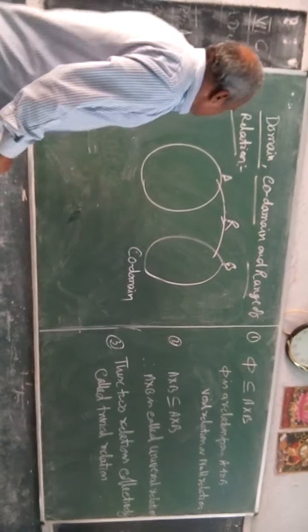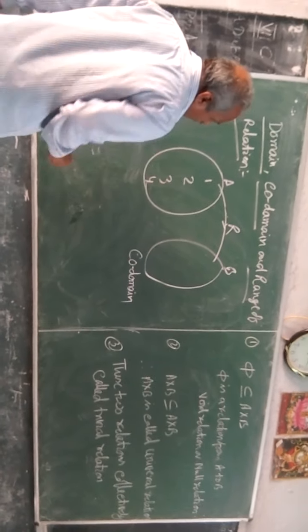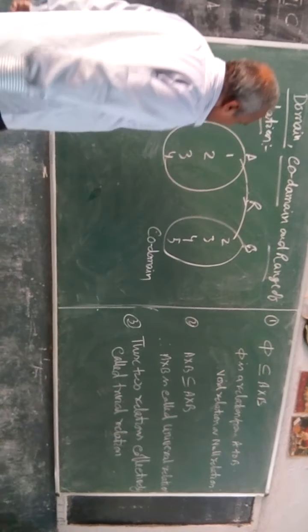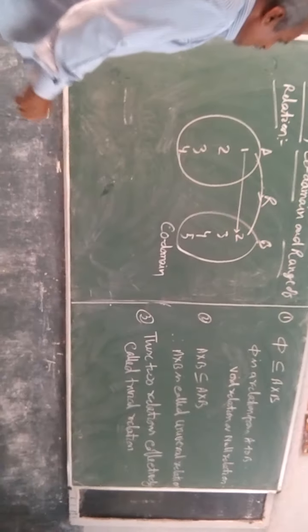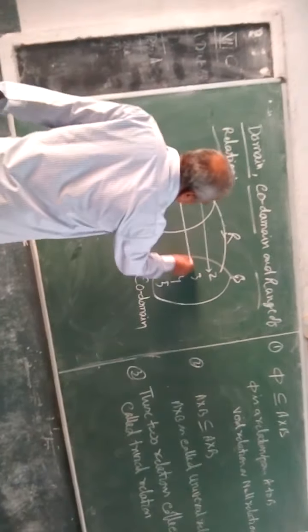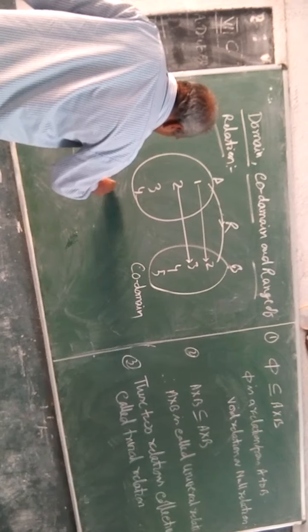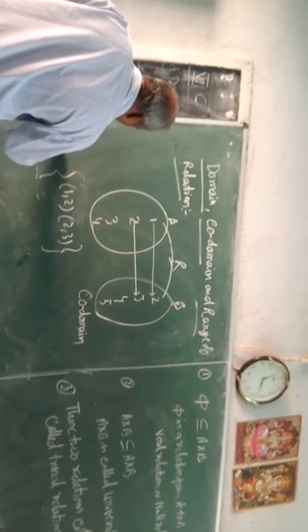Look, now suppose I write here 1, 2, 3, 4, and here 2, 3, 4, 5. 1 is related to 2, and 2 is related to 3. Suppose I write (1, 2) and (2, 3). It is a relation.